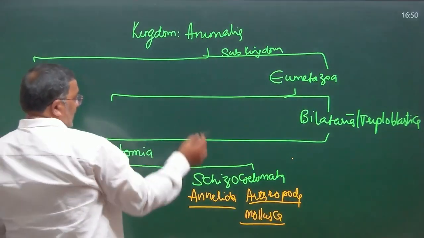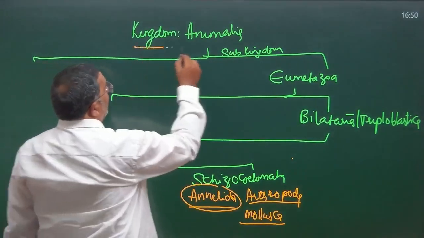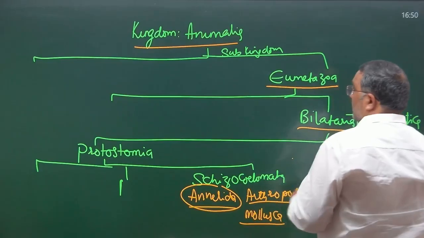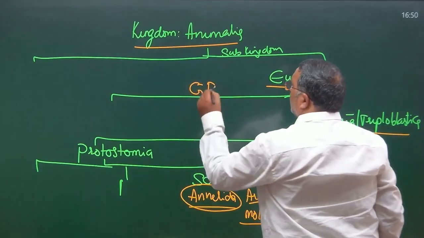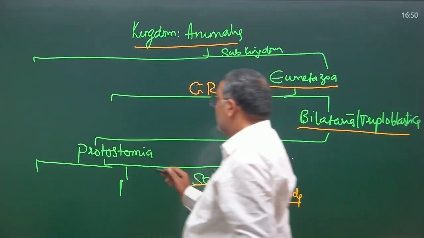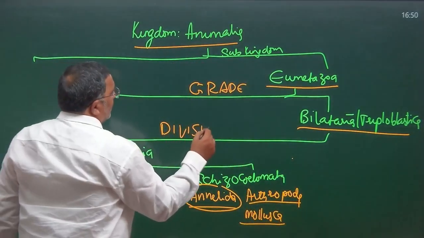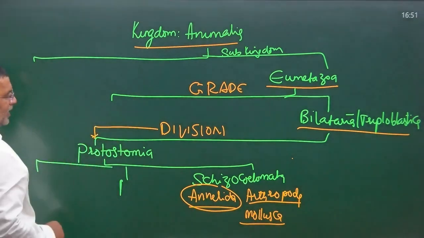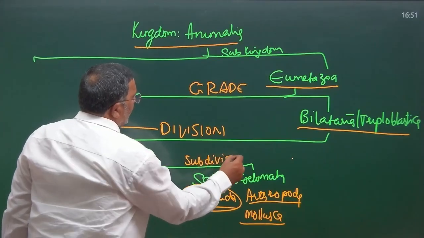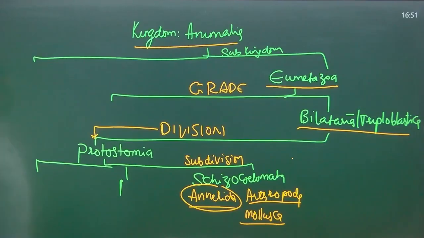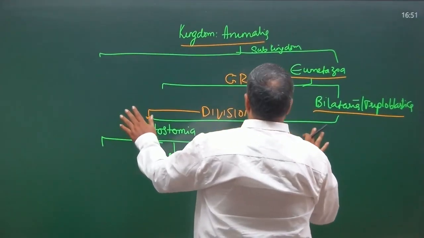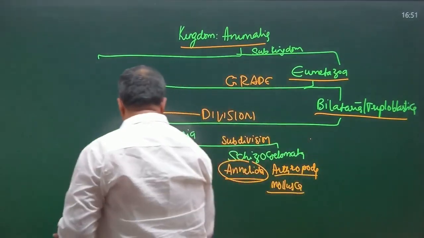So, what is the hierarchy of this particular kingdom? Animalia. Subkingdom Eumetazoa. Grade. This is grade. Grade Bilateria or Triploblastica. Division. What is this? Division Protostomia and subdivision Schizocoelomata. So, with this information, I think you can write the hierarchy easily and comfortably. This is enough.